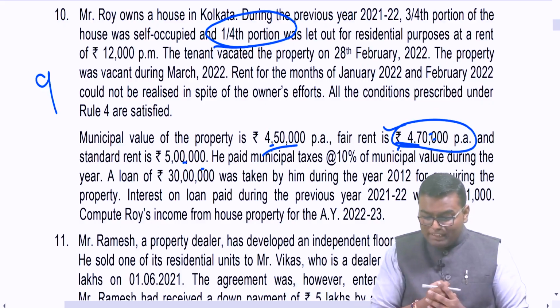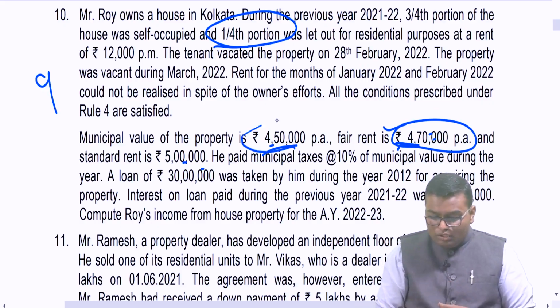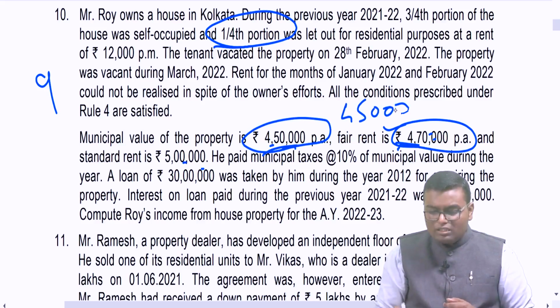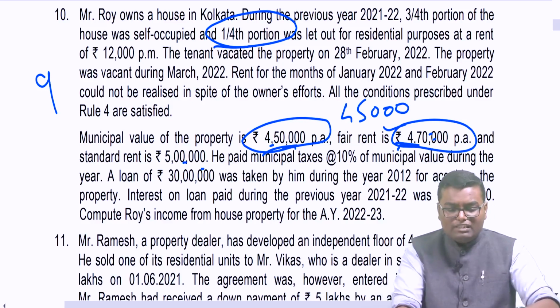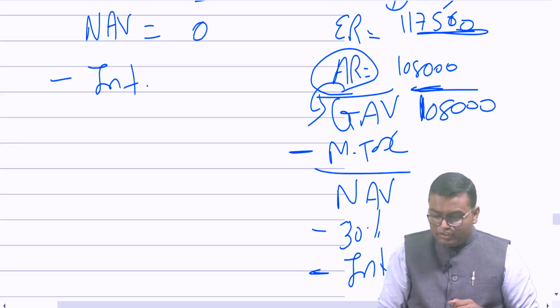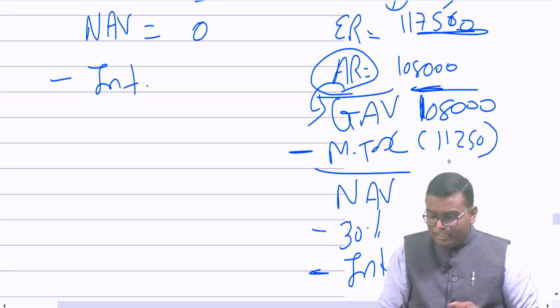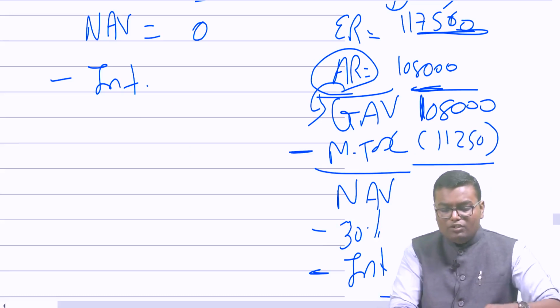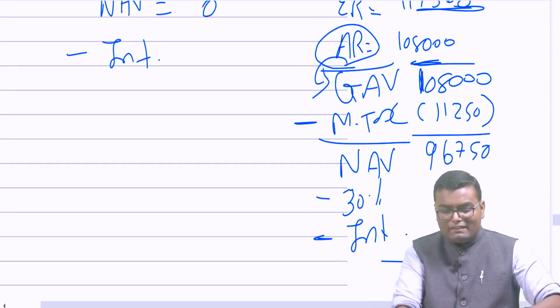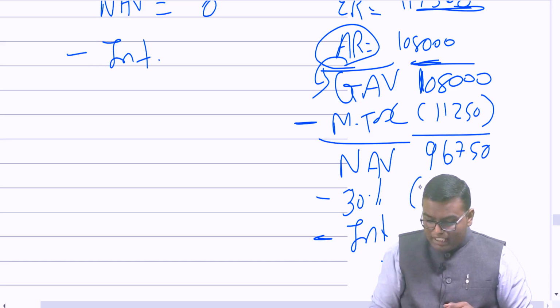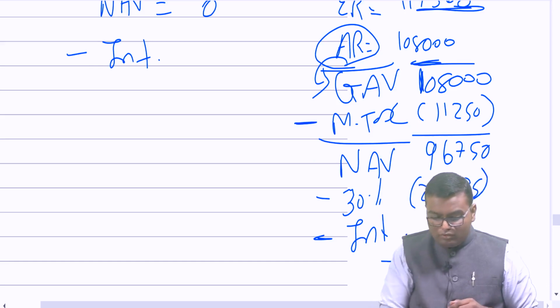He paid municipal taxes, 10% of municipal value, 450. So for the entire house, 10% municipal tax will be 45,000. In SOP, I don't deduct municipal tax. I deduct only in LOP, which is 1/4 of the entire house, which will become 11,250. So what will be my net annual value over here? 96,750. From 96,750, I will deduct 30% standard deduction. So 96,750 into 30%, that means standard deduction 29,025 I have to deduct.